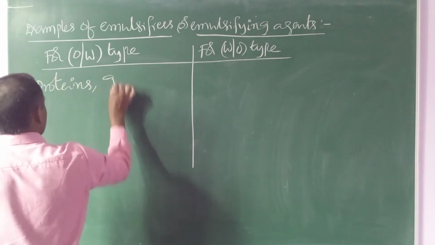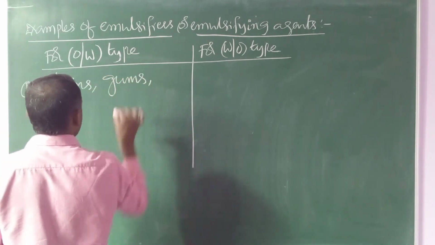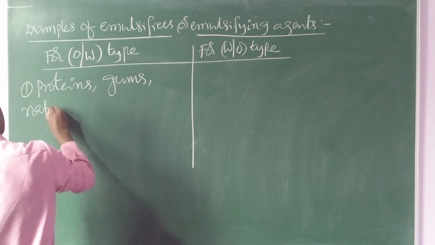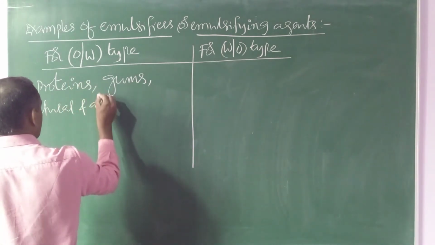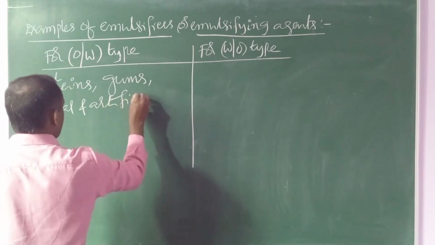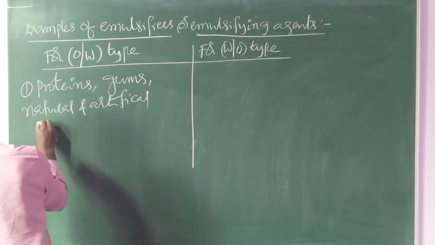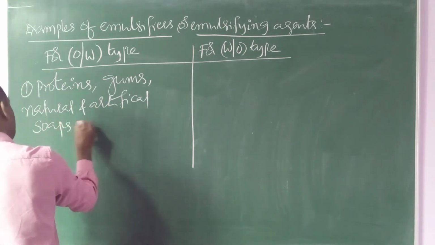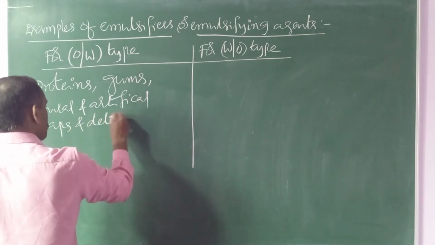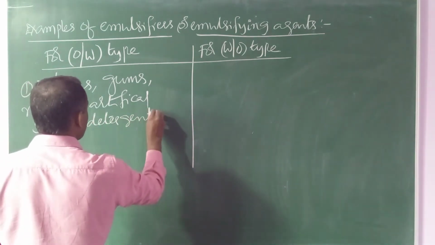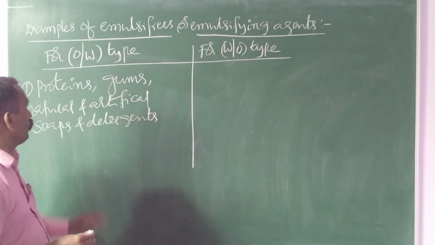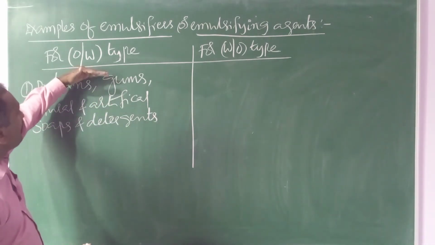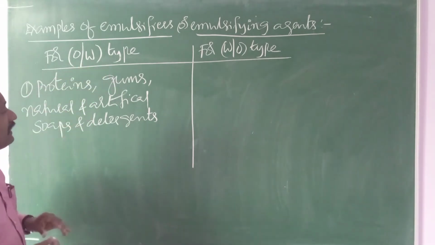Proteins, gums, natural and artificial soaps and detergents. Soaps and detergents also act as emulsifiers. Proteins, gums, natural and artificial soaps and detergents act as emulsifiers for oil in water type.